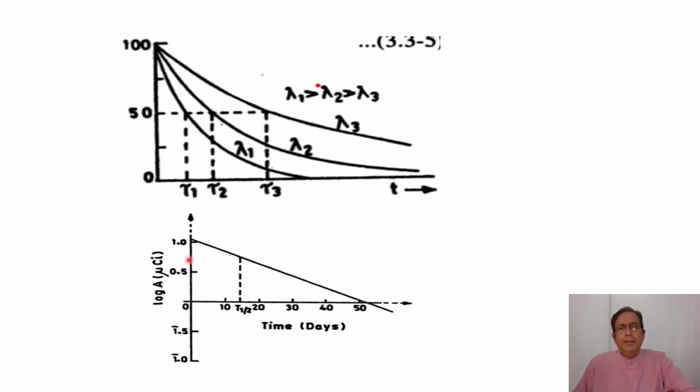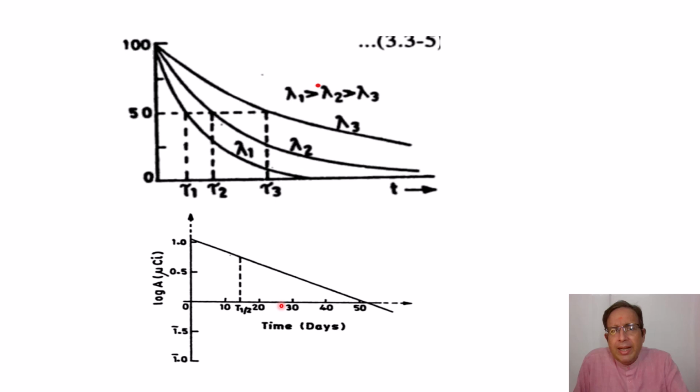Also, you can see here that if you plot log of the activity in microcuries versus the time, since the activity follows an exponential law, the log of the activity would be linearly related to time.